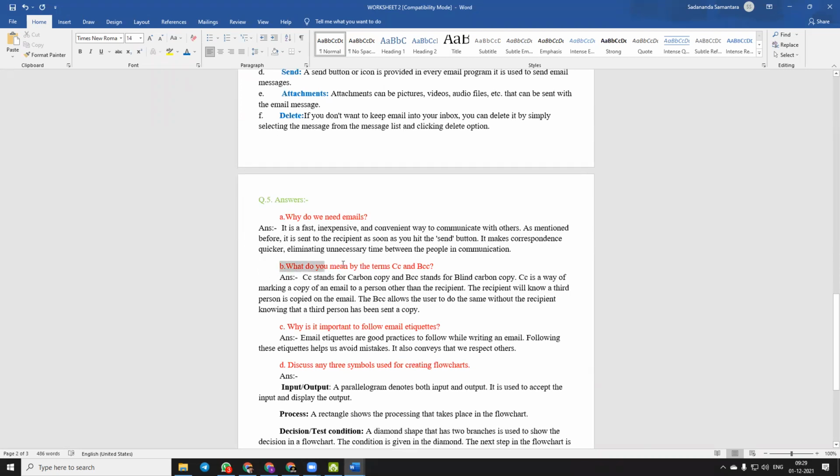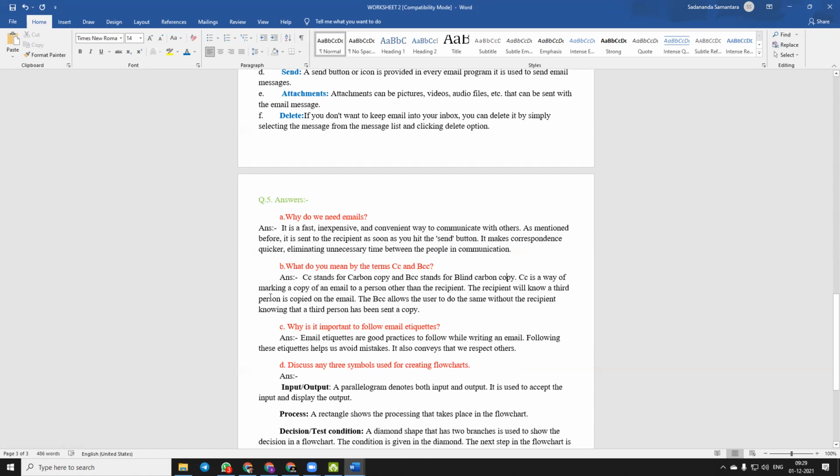Question number B. What do you mean by the terms CC and BCC? CC, capital C, small c, and BCC, capital B, capital C, small c. In email, CC stands for carbon copy and BCC stands for blind carbon copy.